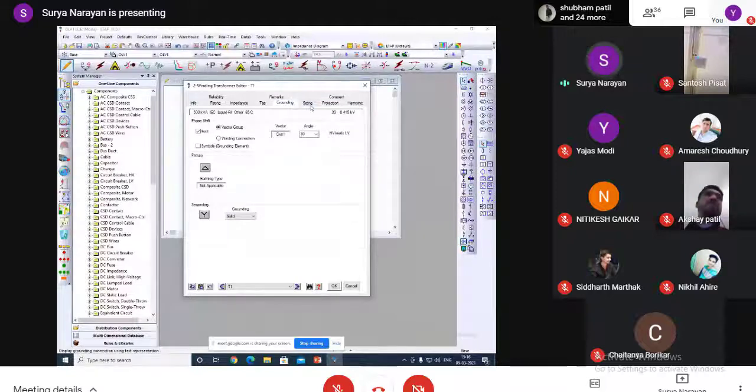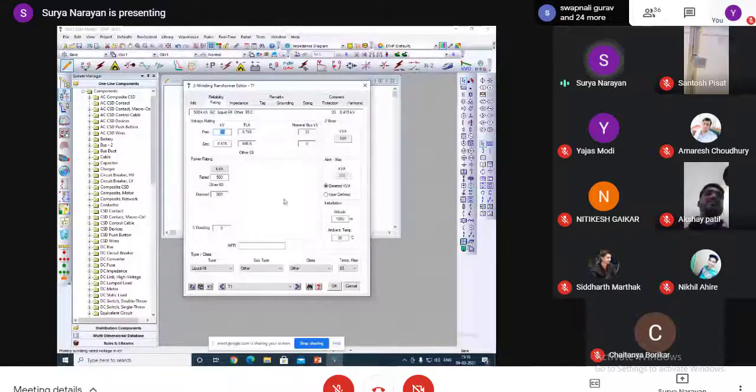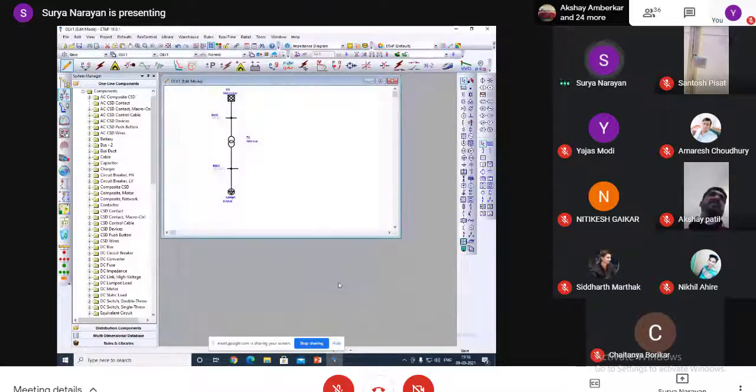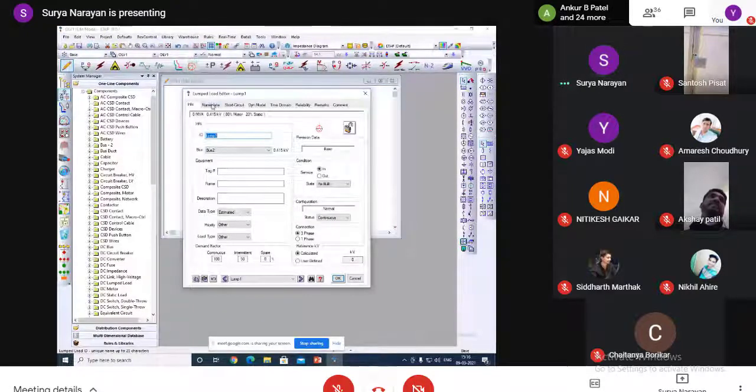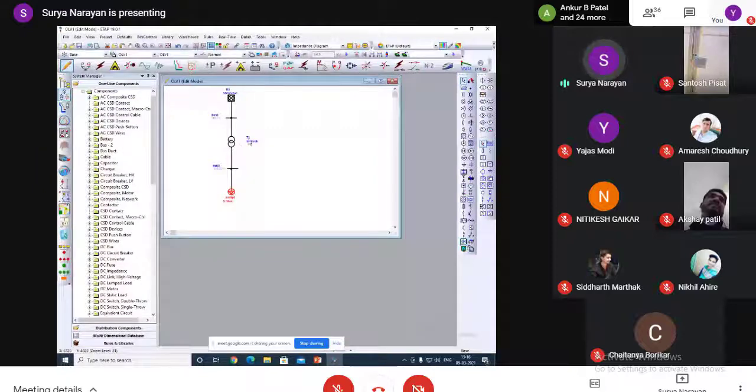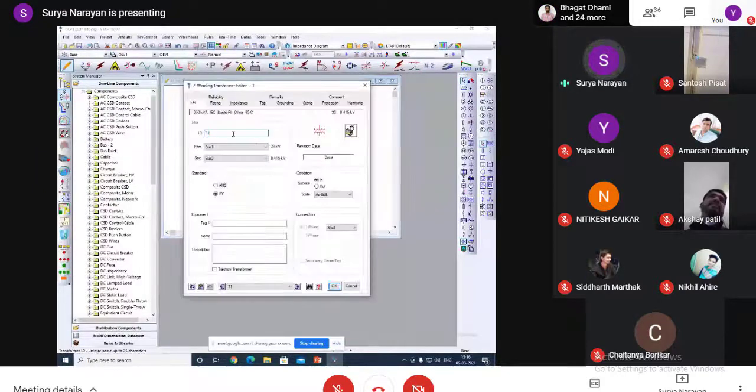Many options are there. But for basics, we have the transformer primary, secondary, the impedance and resistance, X by R ratio, and the power capacity. I have defined the transformer and load. Here we can also rename: in place of T1, I can write transformer.